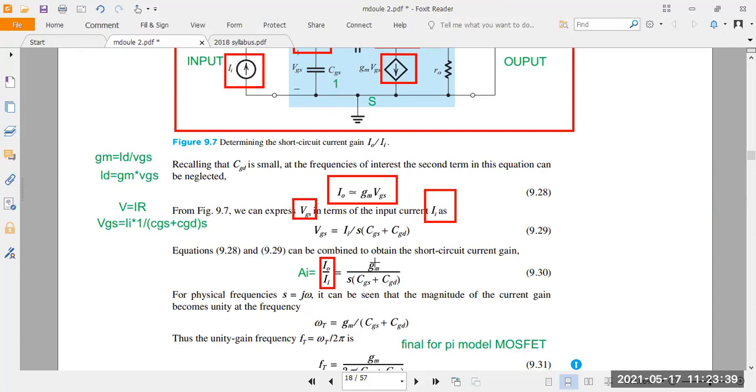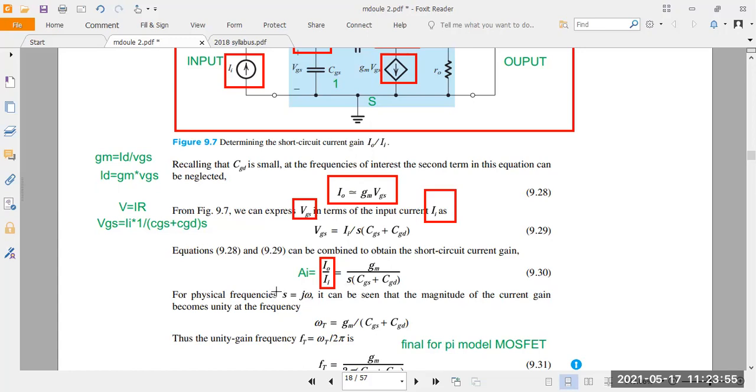gm means the transconductance. The VDD current flows from drain to source; that is the gm equation. What is s here? It's the single pole response. CGS is the input capacitance. CGD is a combination of the input and output capacitance.